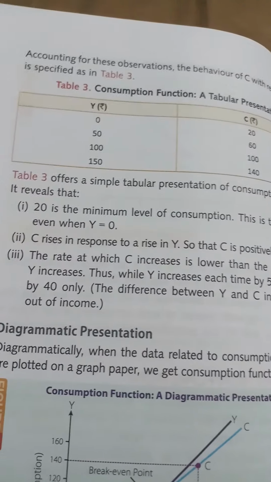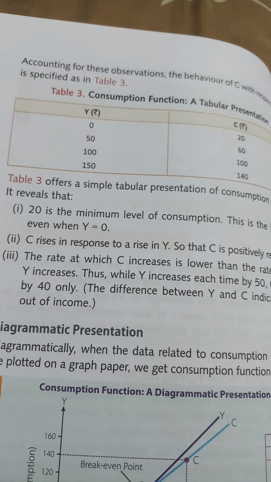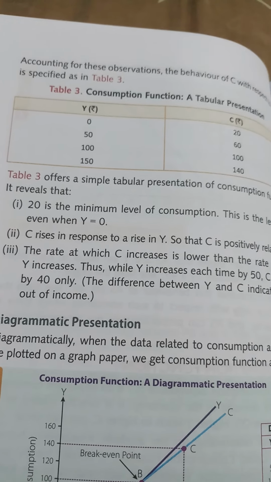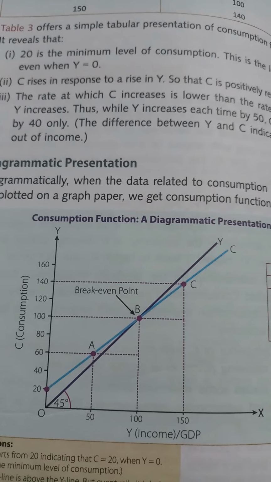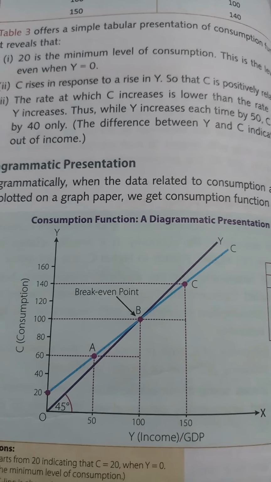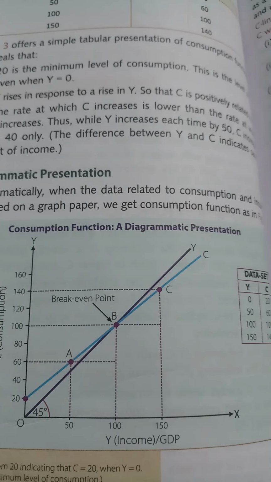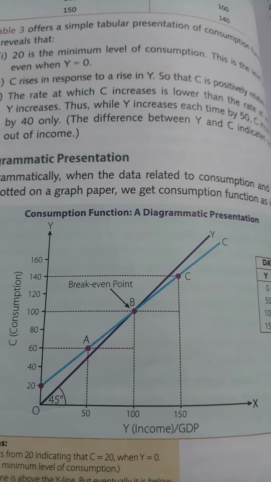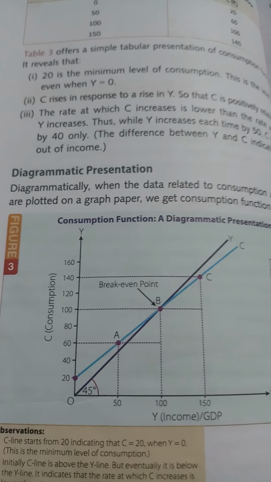This is because income starts from 0 and you can see the value of income is increasing, and also the rate of increase is constant in every case. Since the rate of increase is constant, the income line starts from 0 and goes upwards, showing that income is increasing, and the line is straight because the rate of increase in income is constant.